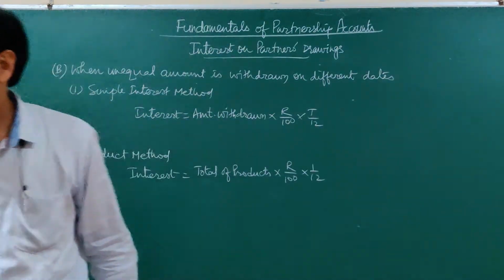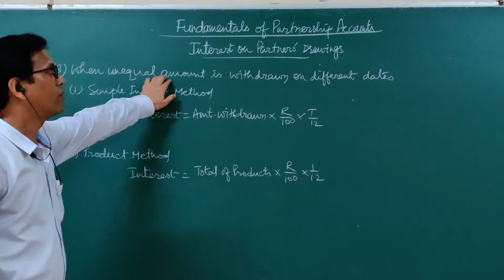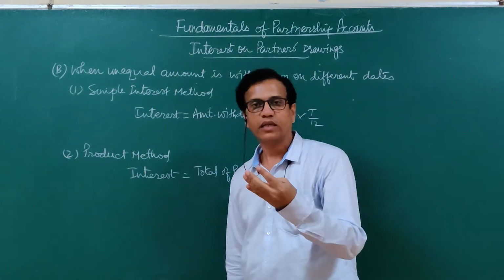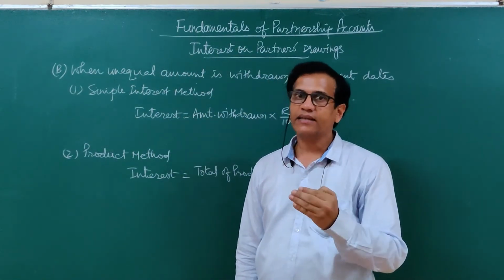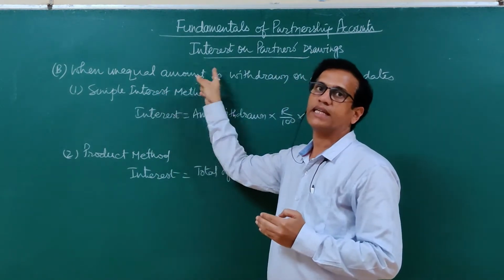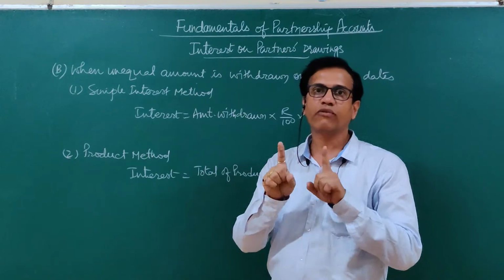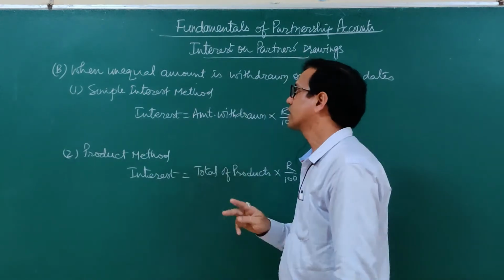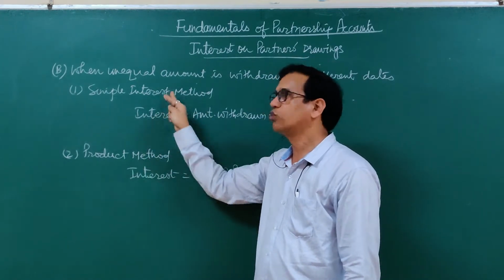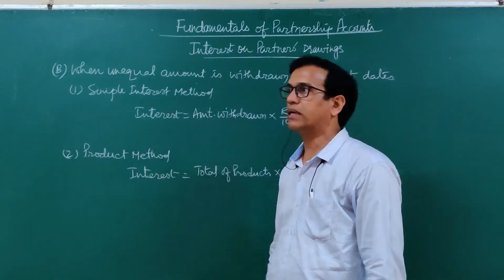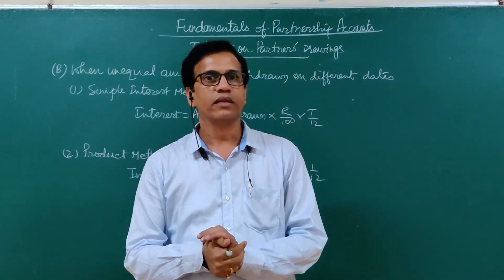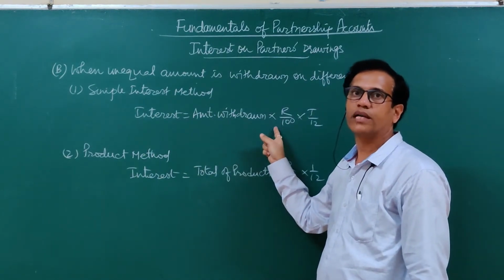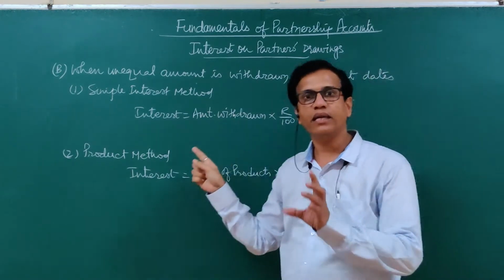Second case, when unequal amount is withdrawn on different dates, that means in the question we get the date of drawing and the amount withdrawn each time is unequal, that means it is not similar. When this is the case, interest on drawings can be calculated by using either of two methods. First, simple interest method. We all know how to calculate simple interest. Interest is equal to amount withdrawn into rate upon 100 into T by 12, time by 12.